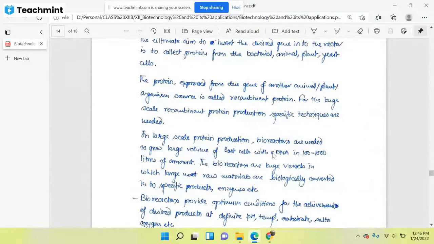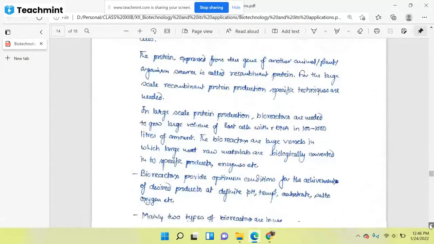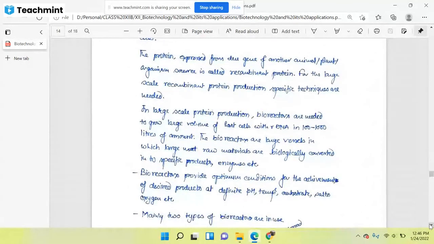Okay, the bioreactors are large vessels in which raw materials are biologically converted into specific products and enzymes, etc. So what we are doing, there is a specific vessel. In that vessel, suppose we have a yeast in which we have put the recombinant DNA. So those yeast will be produced in the amount of 100 to 1000 liters in these vessels.